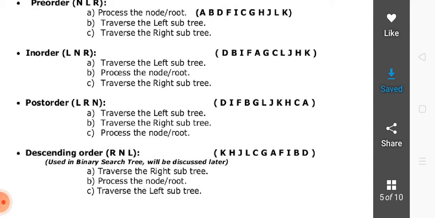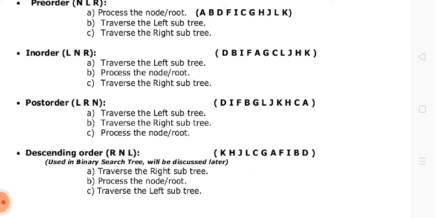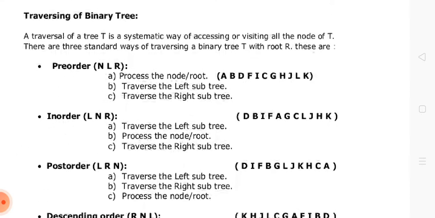Here is another technique used in binary search tree. We call it descending order as well. In this, traverse the right subtree first, then process the root, and then traverse the left subtree. Okay, so you apply it yourself. You check whether you get the result as given in the lecture. You apply these three.